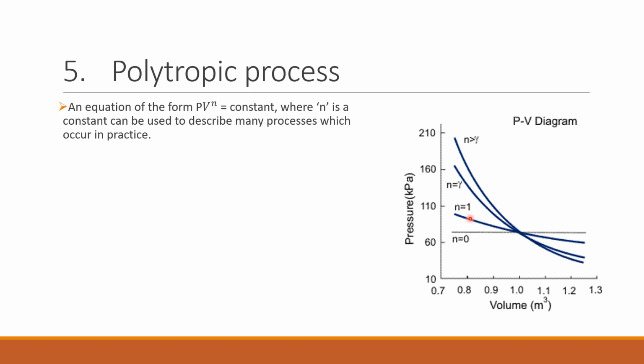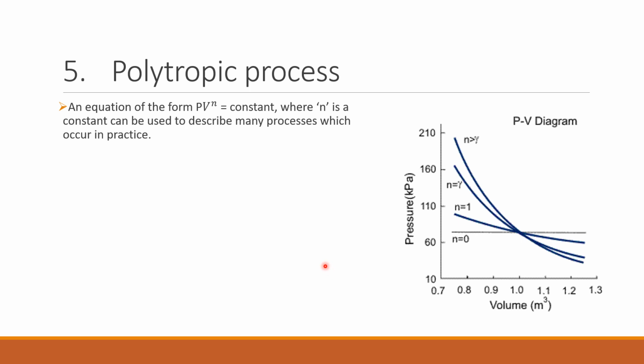Here the curve will define PV equal to constant, which is the case of an isothermal process. And if n equal to gamma, then that will be the case of an adiabatic process. n equal to 0 would define the isobaric process where the pressure is kept constant, and n equal to infinity, a vertical line, would define the volume being constant, that is the isochoric process.